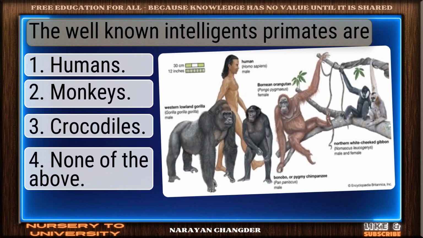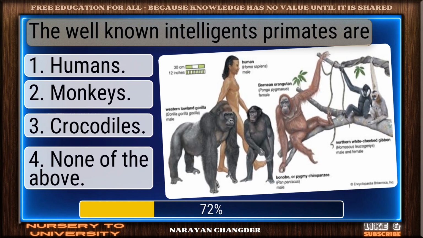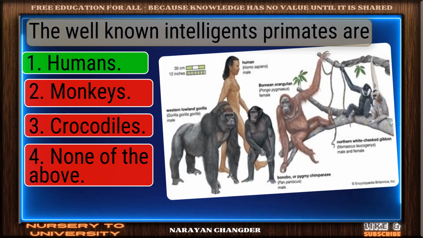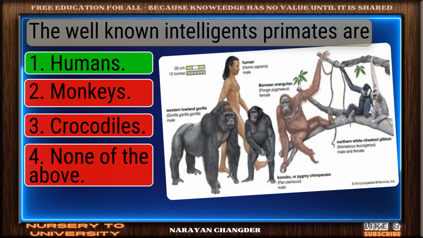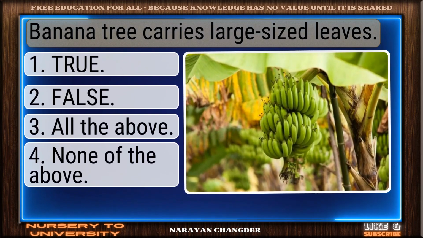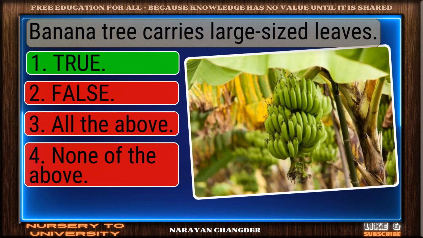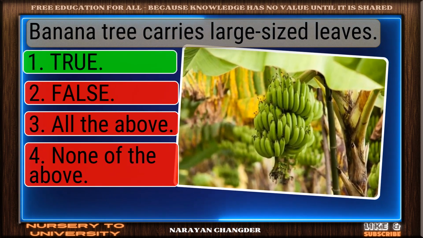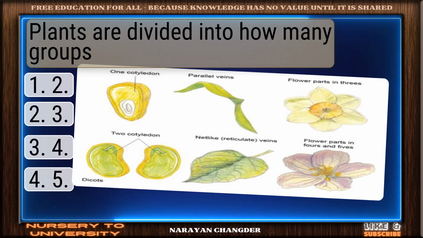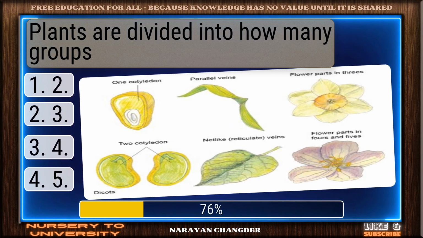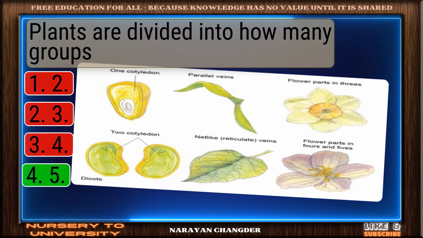Question number 212. The well-known intelligent primates are. Nice selection. Humans is the correct and valid answer. Question number 213. Banana tree carries large-sized leaves. Correct response. True is the most accurate answer. Question number 214. Plants are divided into how many groups? Nice work. You chose 5 and it is correct.